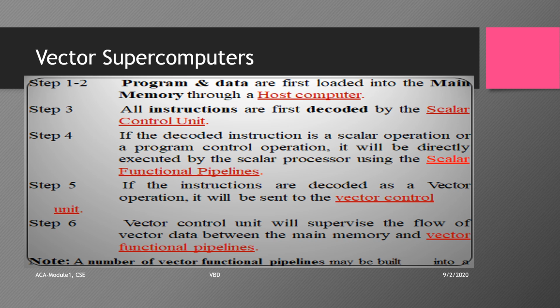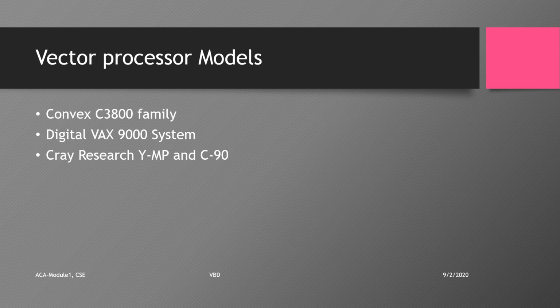So if we have more pipelines, then the work will become faster. So the entire thing is controlled by the control unit. In this way, in the vector supercomputers, by making use of the vector pipelines, the computations are done very quickly. The figure we had just seen is about the register to register architecture.